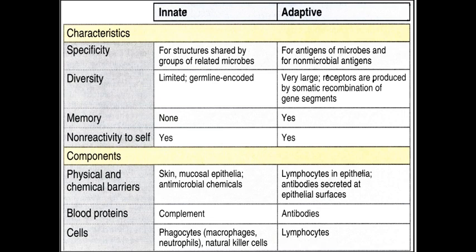Both of these systems, the adaptive and innate, can become pathological and start to attack your own body cells. And when it comes to the physical and chemical barriers, these refer essentially to our lines of defenses. The blood protein in the innate system is the complement, but it's not all of the complement pathways. Only the alternative and the lectin pathway are involved in the innate system. But the classical pathway of the complement system requires an antibody, and therefore it's associated with the adaptive immune system.